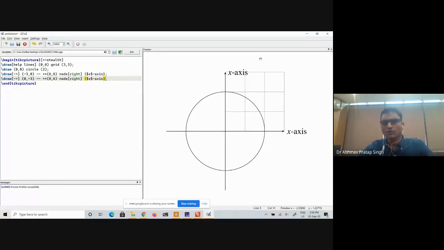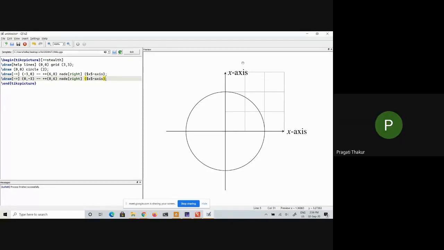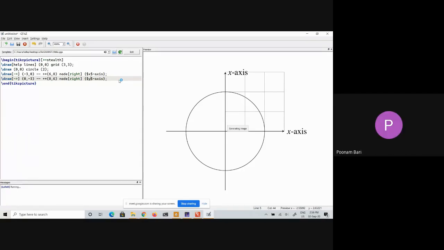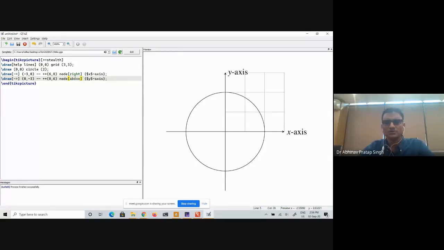All right, so what are the problems with this particular node? What is wrong with it? Y-axis. Yes, first of all it should be y-axis. Any other problem? Yeah, it must be on the top. It should be above. Yeah, so I will say above.